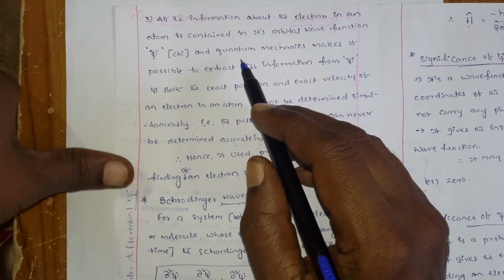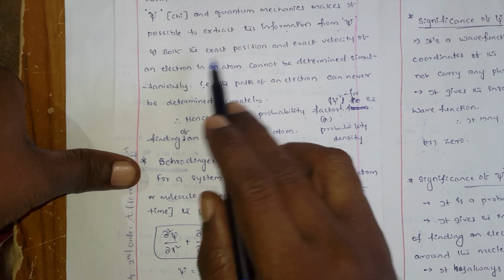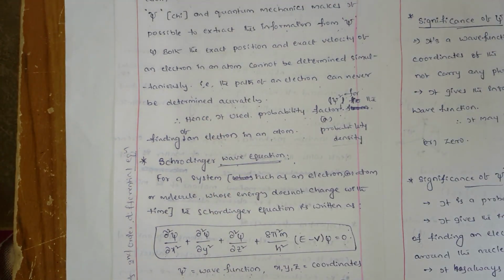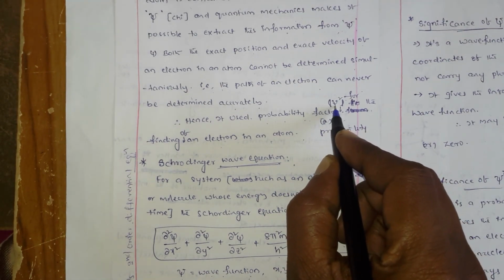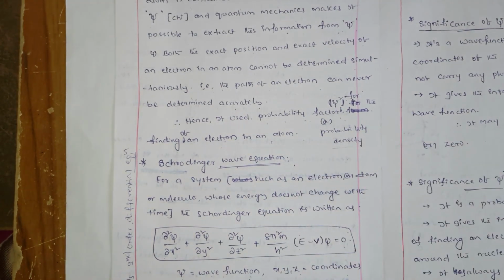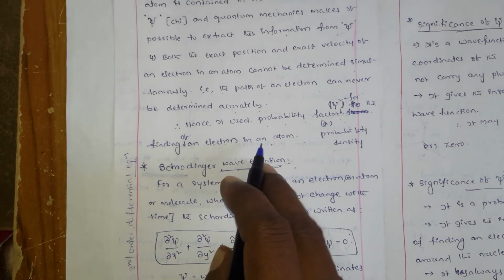The information can be extracted from psi by using quantum mechanics. And again, both the exact position and exact velocity of an electron cannot be determined simultaneously. That is the reason why you cannot say any exact path for the electron, but you can only use probability, that it may be at this position. That probability factor is psi square, and using that you can find an electron in an atom.